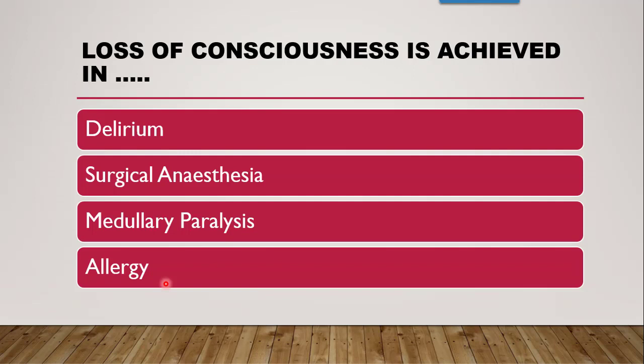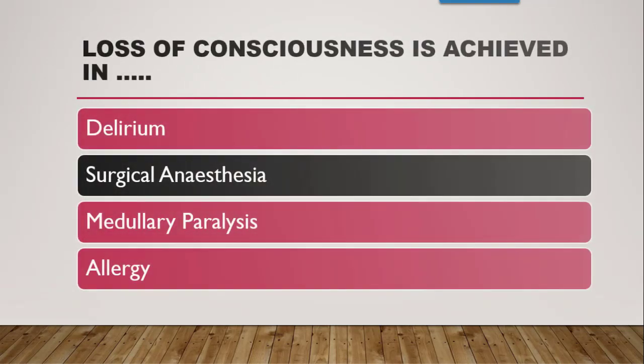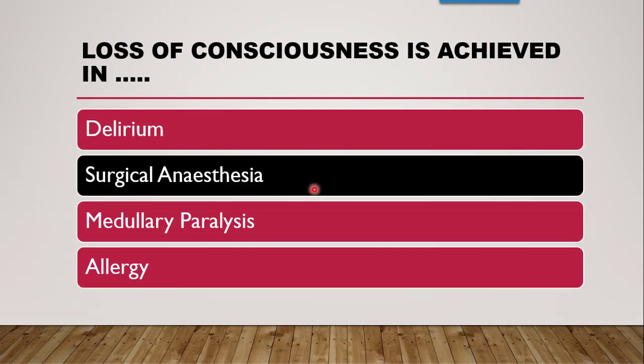Next question is, loss of consciousness is achieved in. Now, in which of these stages is loss of consciousness achieved? Whether it is the stage of delirium, the stage of surgical anesthesia, the stage of medullary paralysis, or the stage of allergy. Now, all these steps I have discussed in detail in the video of general anesthetics, the link of which I have shared in the description box. Now, according to the stages of anesthesia, loss of consciousness is achieved in surgical anesthesia. The correct answer is surgical anesthesia.